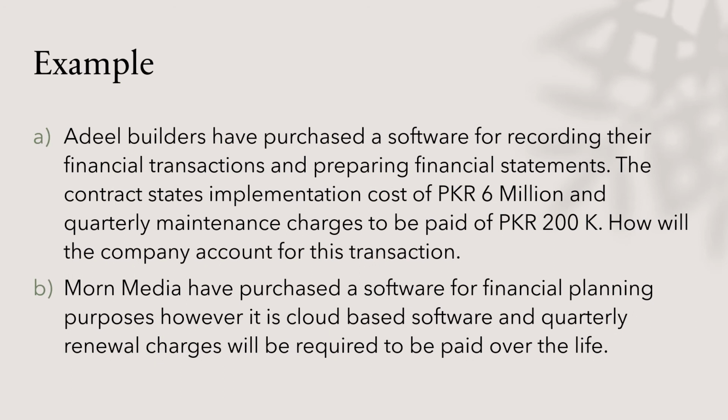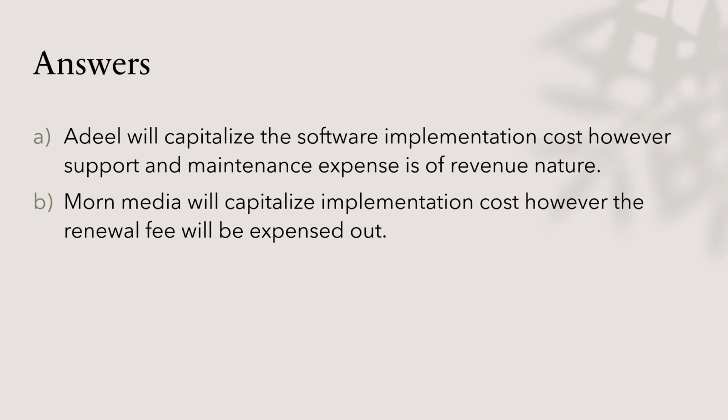Example: Adil has purchased a software for recording their financial transactions and preparing financial statements. The contract states that the implementation cost will be paid as 6 million and quarterly maintenance charges will be paid at 200,000. How will the company account for this transaction? And the second example: Mon Media has purchased a software for financial planning purposes. However, it is cloud-based software and quarterly renewal charges will be required to be paid over the life of the asset. So let's discuss the solution to this.